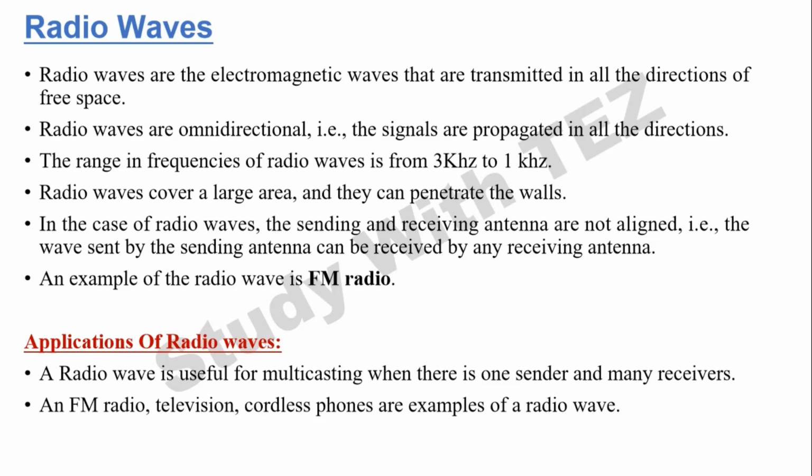And here, in case of radio waves, the sending and receiving antennas need not be aligned. If the sender is sending any signal, any receiver that is capable of receiving these signals can receive the signal. That is how the FM works, right? You would have seen. So the alignment of the antenna is not compulsory here. Any antenna that is able to receive the signal can catch these signals. That is the property of radio waves.